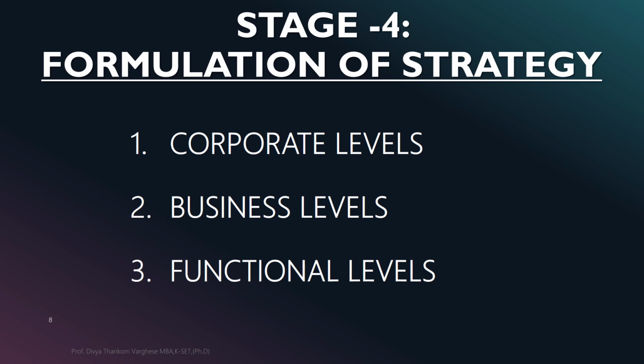Stage 4 is formulation of strategy. The formulation of strategy determines appropriate courses of action for achieving the objectives. It includes such activities as analysis, planning, and selecting strategies that increase the chance that an organization's objectives will be achieved. Strategy is formulated at three distinct levels: the corporate level, the business level, and the functional level.